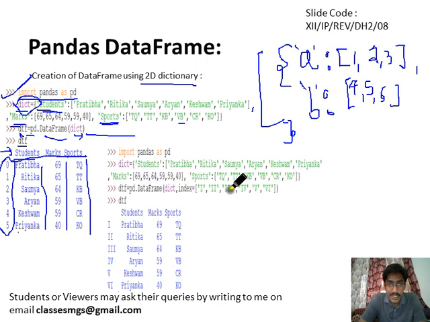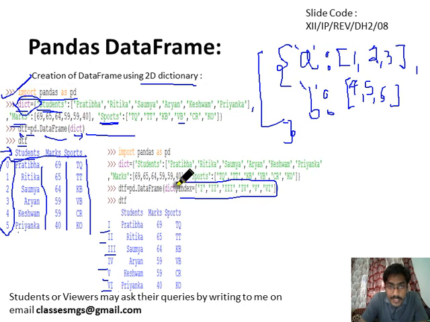In another example, if you want to change this index, for instance to Roman numerals, or to A, B, C, D, or any other values, then we need to pass the index as our custom value.